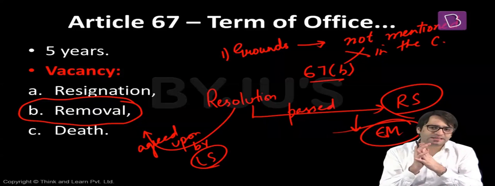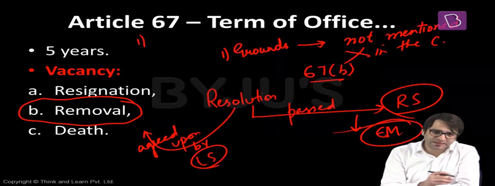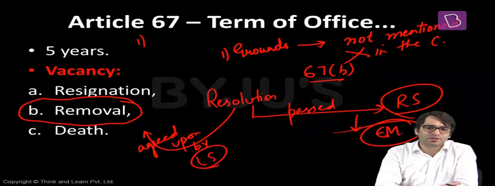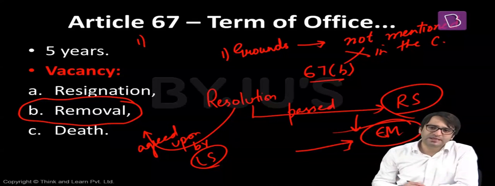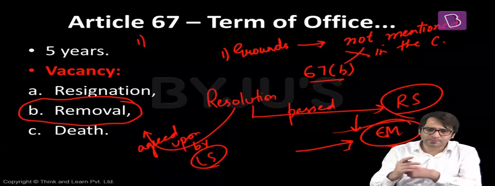So there are 2-3 points that I have to mention here. Number one, your book, M. Laxmikant, talks about the Vice President being removed from his office on the basis of a special majority resolution. That's wrong, incorrect. The majority required is effective majority. That's number one. Number two, what is the process? Let me explain it briefly.